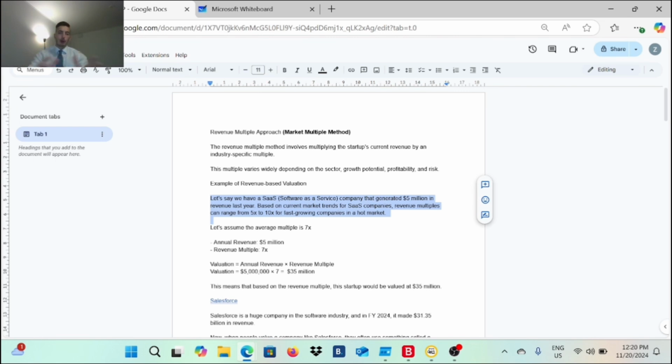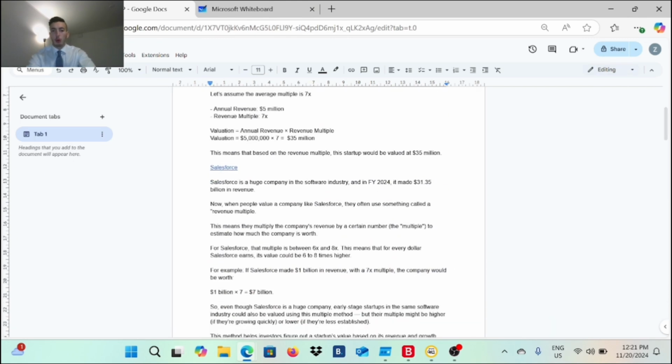Now let's do the calculation over what we have here for numbers. Let's assume that the average multiplier will be 7x. So we have the annual revenue, which is 5 million. That's what they have done for the last 12 months, correct? And we have the revenue multiple, which is 7x. That's what we have assumed it to be, correct? Now let's take a look at what the valuation would be for this startup.